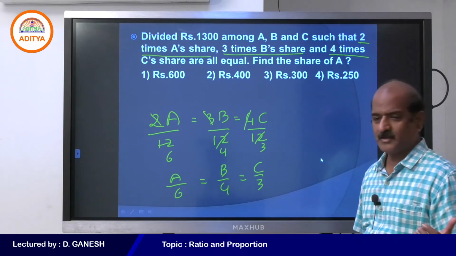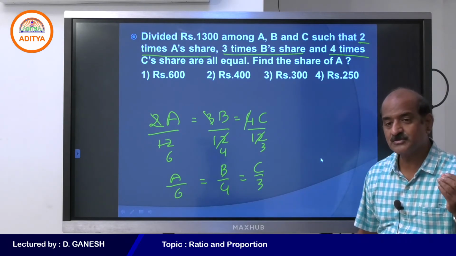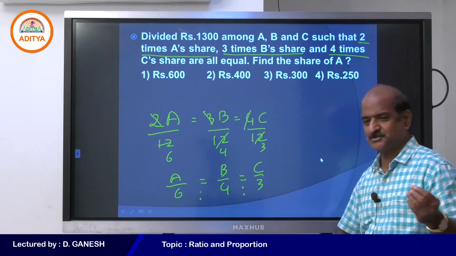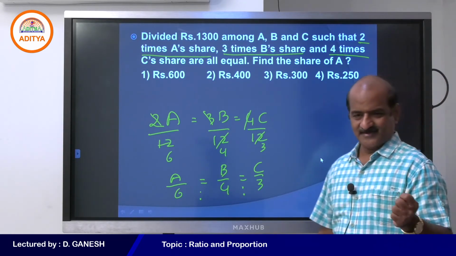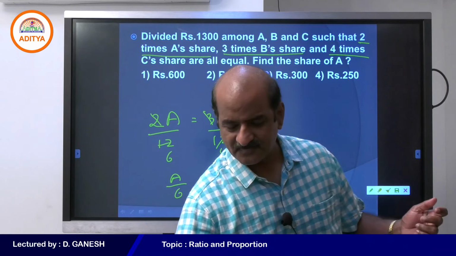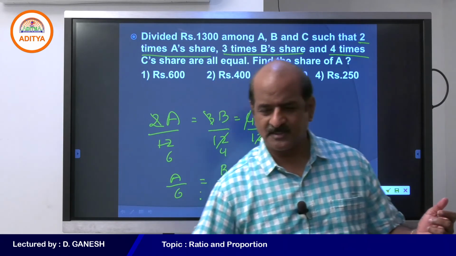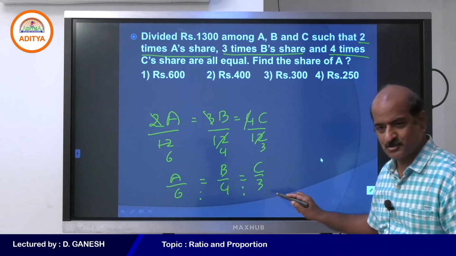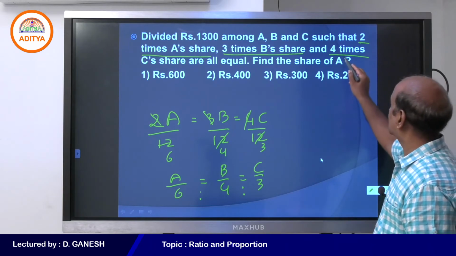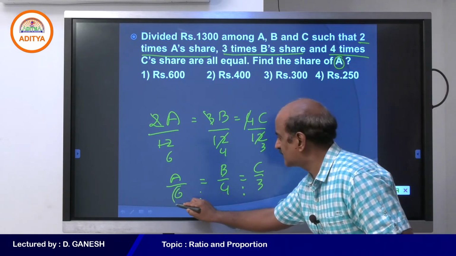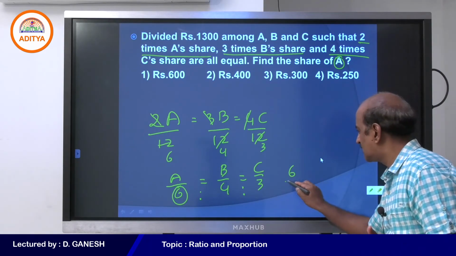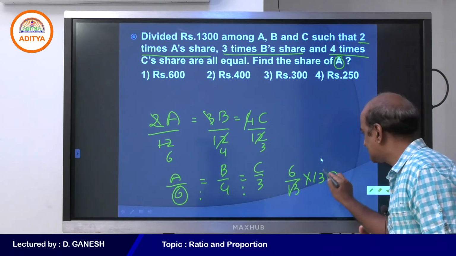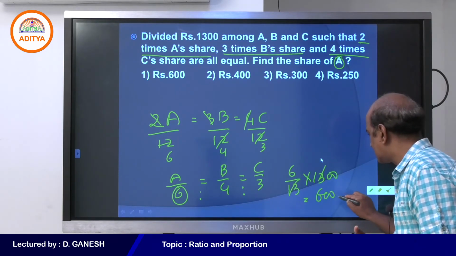Therefore, the question becomes A by 6 is equal to B by 4 is equal to C by 3. Very interesting. So we understood that the amounts may be divided in the ratio 6:4:3. Now, what is A's share? A's share is 6 parts out of 13 into 1,300, and you can see that A must be getting 600 rupees.